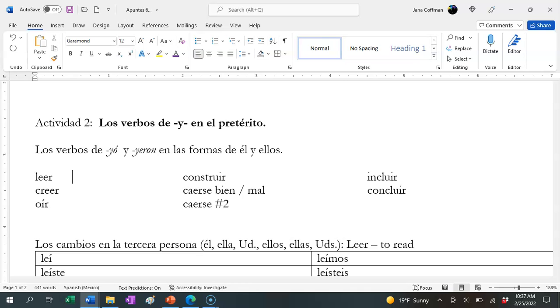Caerse mal means to not get along well with. And then caerse by itself, also a reflexive verb, means to fall. Incluir es to include. Y concluir is to conclude or to come to the conclusion.